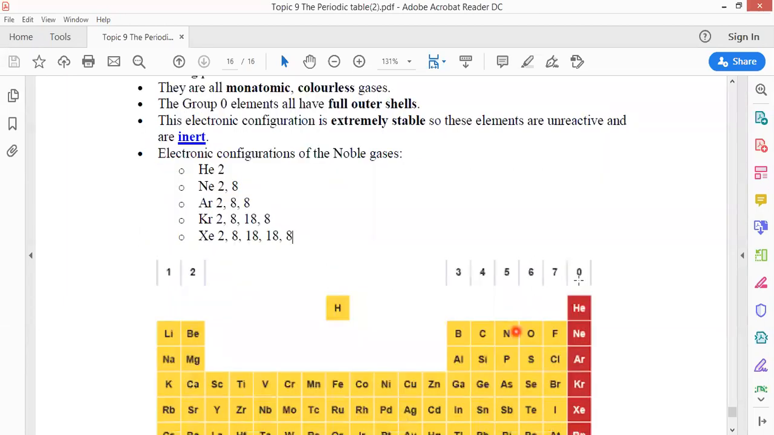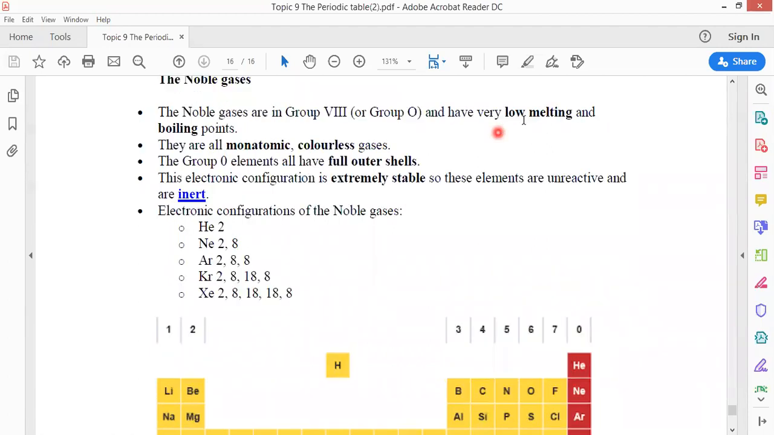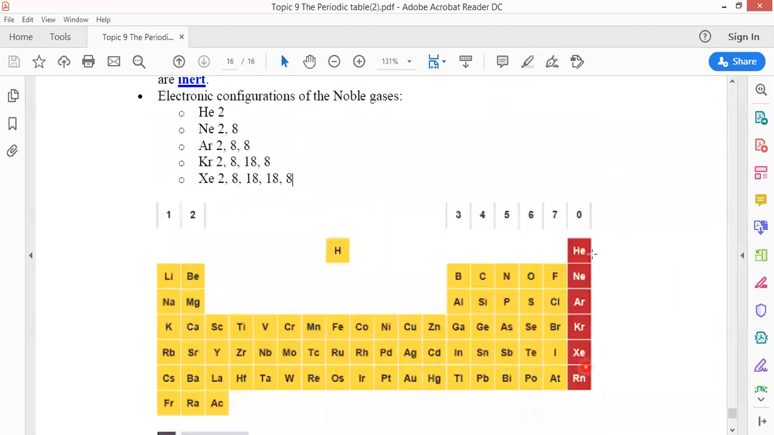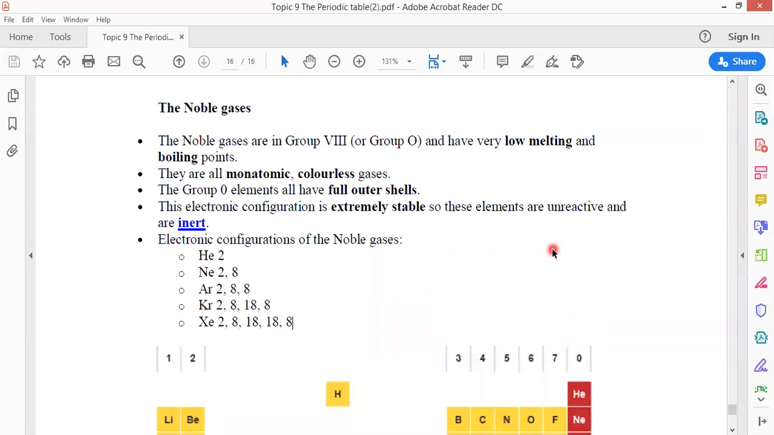Noble gases are in group 8 or group 0, and have very low melting and boiling points. That's clear because these elements are gases. They are all monatomic, colorless gases.